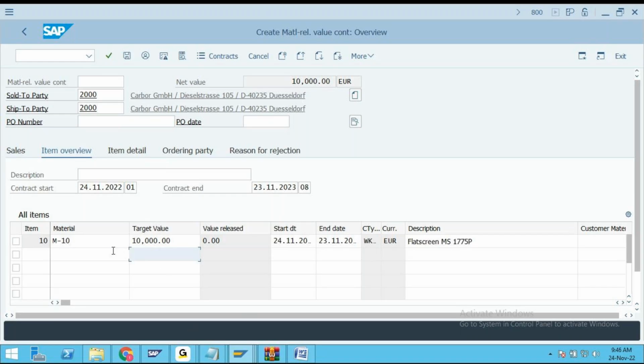The main thing is here, if you look at this contract, we have changed the screen. That is what you need to understand. So why am I saying that you changed the screen?